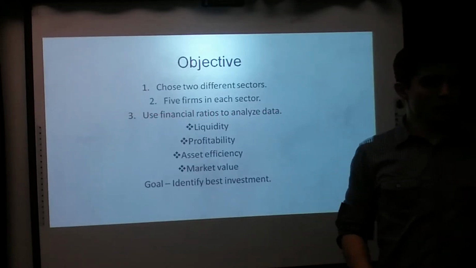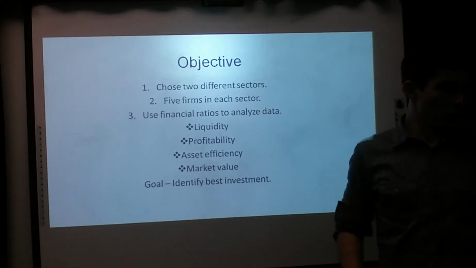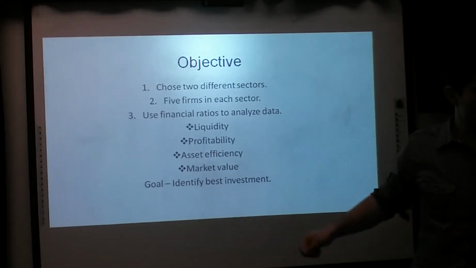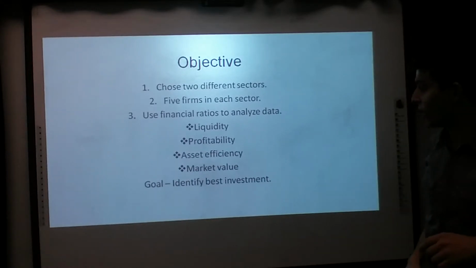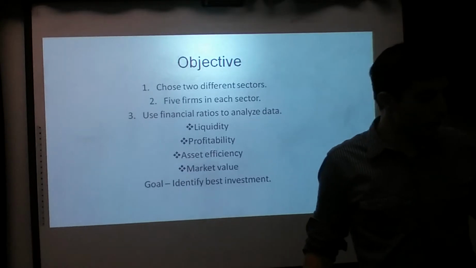Our objective: choose two different sectors of 5 firms from each sector, and use financial ratios to analyze the data: liquidity, profitability, asset efficiency, market value, and market to book. Goal: identify the best company out of the 10.